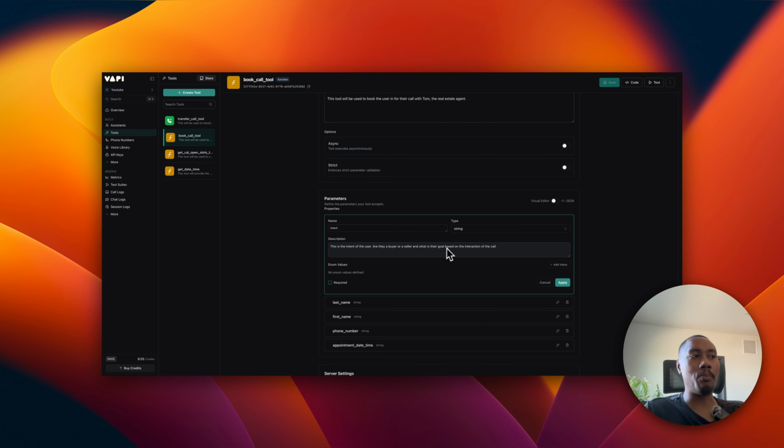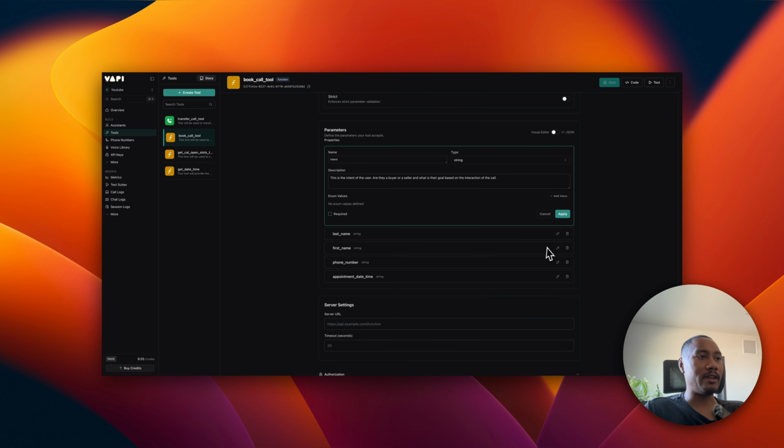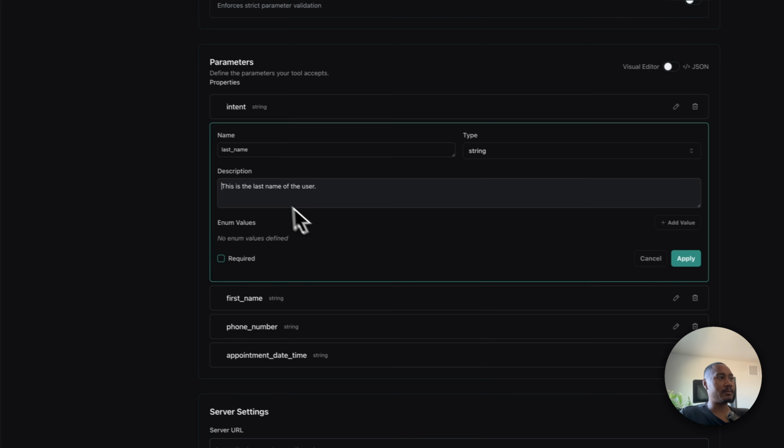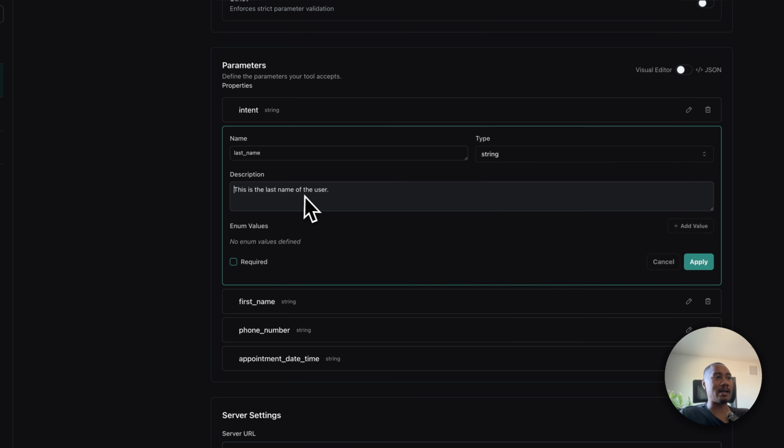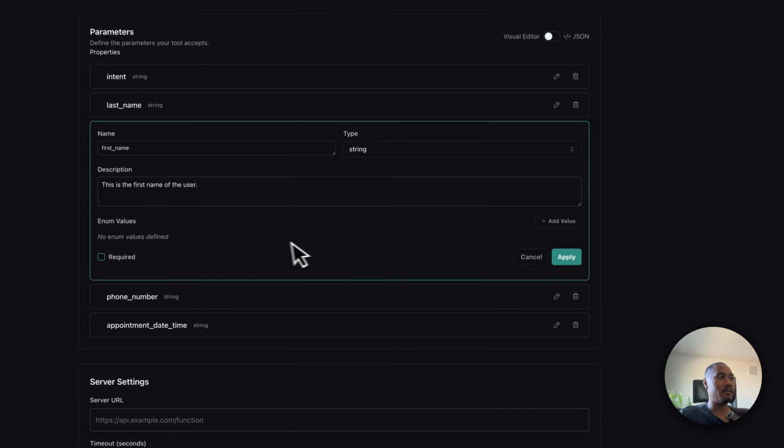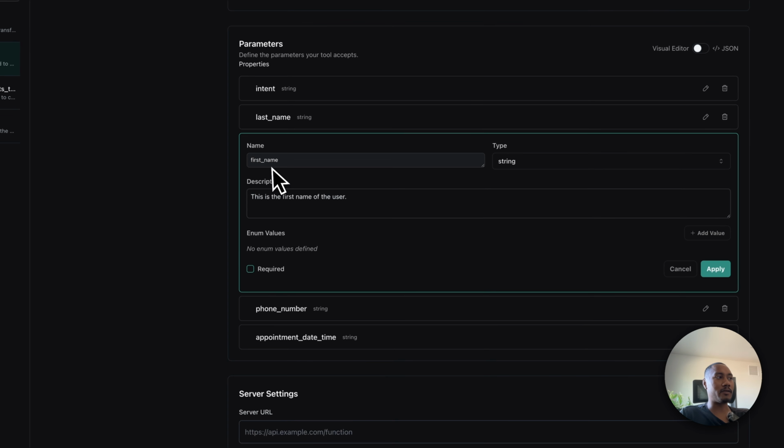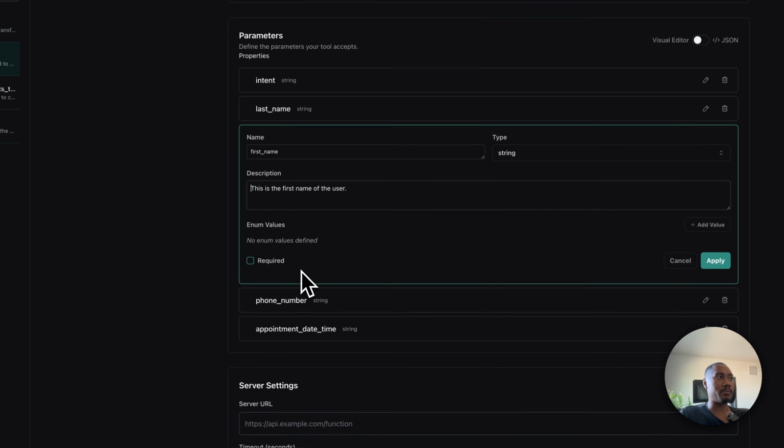And what is their goal based on the interaction of the call? And the type is string. And then last name, pretty self-explanatory. This is the last name of the user. This is the first name of the user for the first name property. This is the phone number of the user for the phone number property.